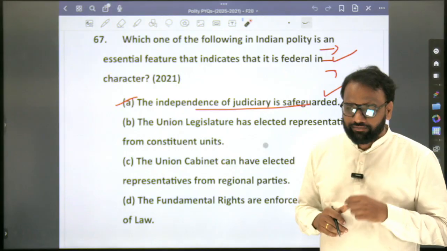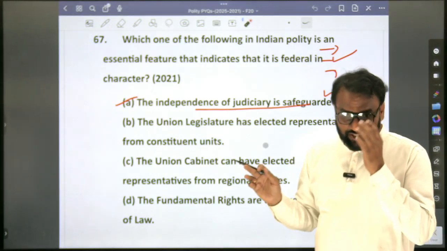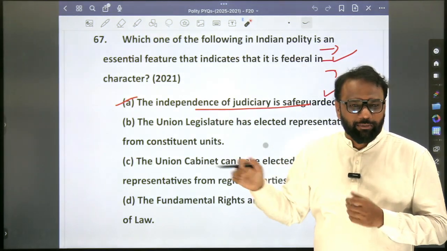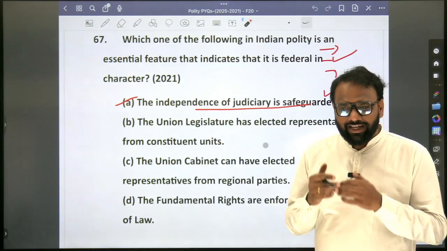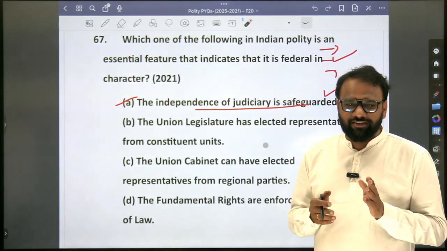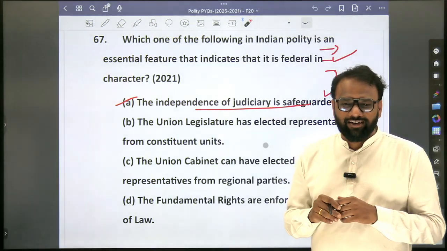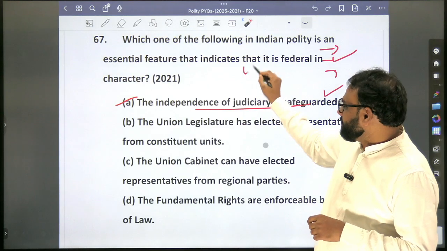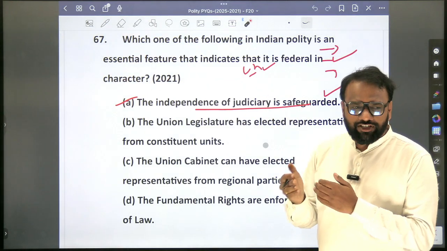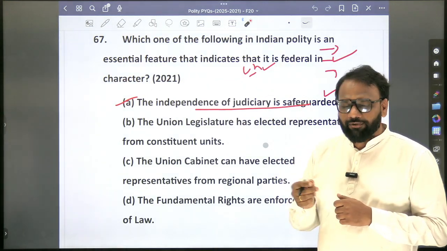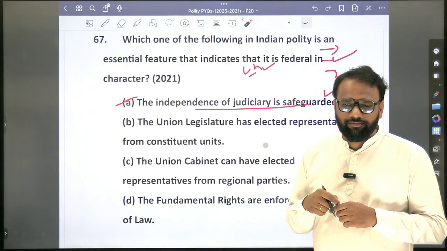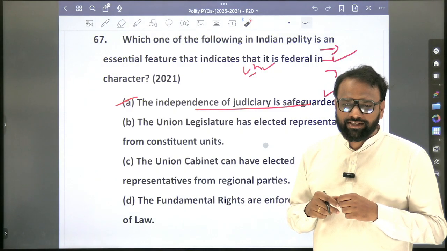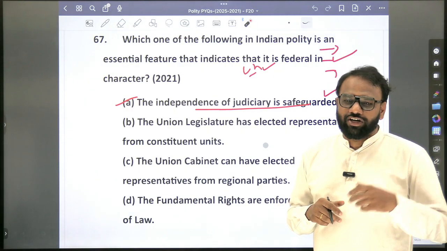Next, apart from the federal features, you will also list unitary features, because you should be able to distinguish. Whether the Indian constitution has any kind of unitary features, or all the features are federal. There are unitary features as well. So you'll make a list of unitary features. One example of a unitary feature: single citizenship. Next. Yes, strong center. Next.